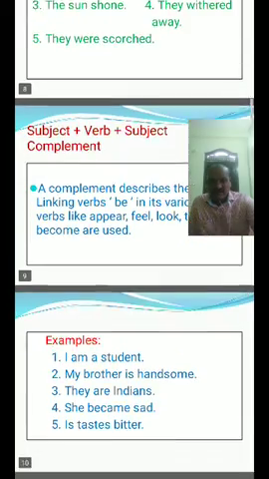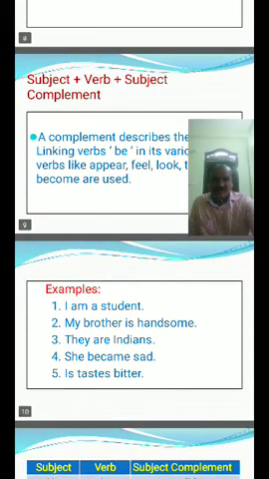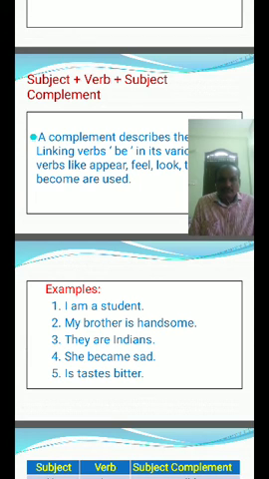I am a student. Here you say the subject is there, I. Verb, am. Student is the subject complement. It extends the definition of the subject. It is nothing but like an adjective. Subject, verb, subject complement. My brother is handsome. My brother is the subject, is the verb, handsome is the subject complement.